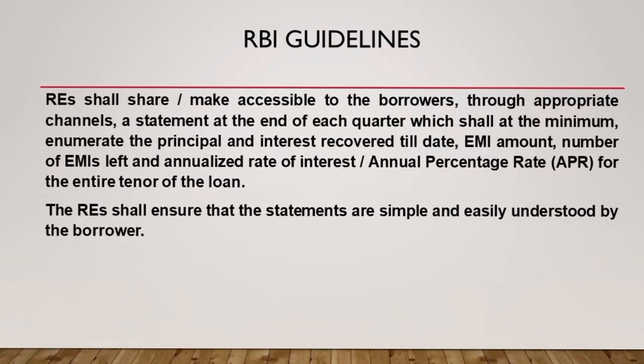Further, to enhance transparency, the lending institutions need to send or make accessible to the borrowers quarterly statements with the following information: the total principal and interest recovered up to that date, EMI amount, the remaining EMIs, the annualized rate of interest or annual percentage rate or APR for the entire loan duration. So, the lenders have to inform the borrowers the above details on a quarterly basis.